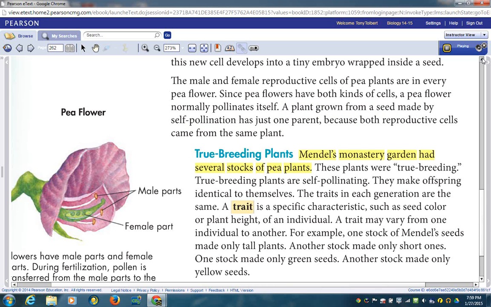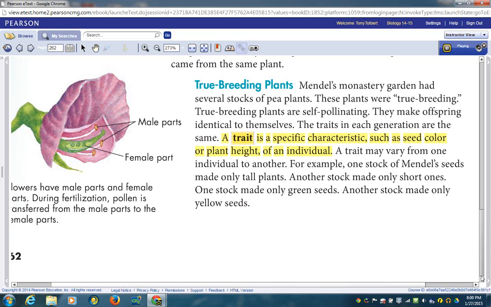True breeding plants. Mendel's monastery garden had several stocks of pea plants. These plants were true breeding. True breeding plants are self-pollinating. They make offspring identical to themselves. The traits in each generation are the same. A trait is a specific characteristic, such as seed color or plant height, of an individual. A trait may vary from one individual to another.